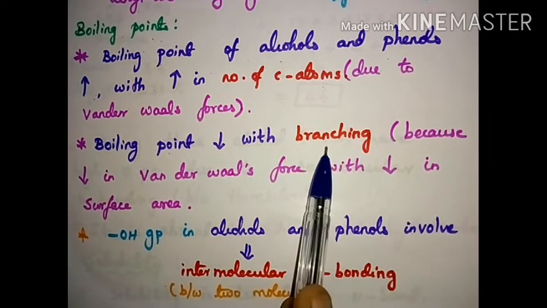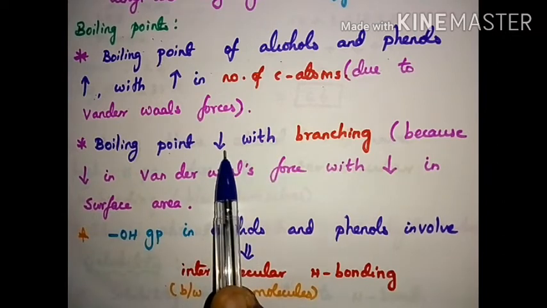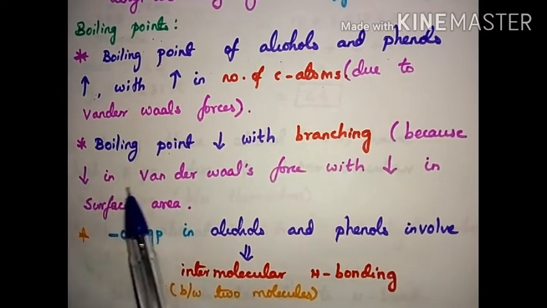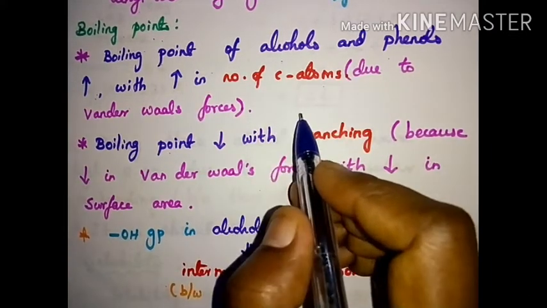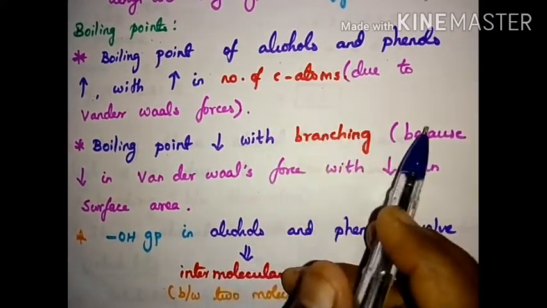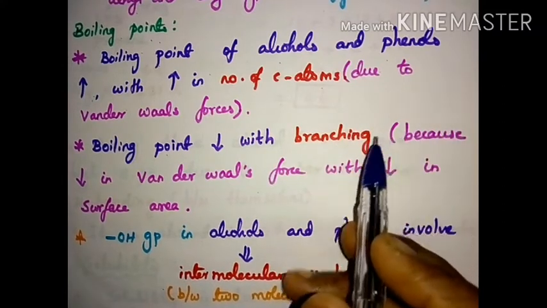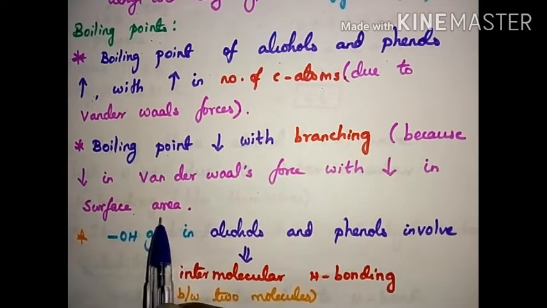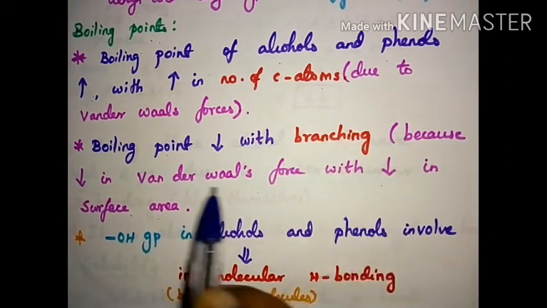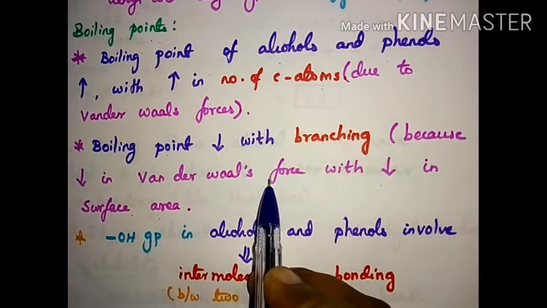Why does branching decrease the boiling point? Because there is a decrease in the van der Waals forces. Consider butane, where four carbon atoms are in a straight chain, and isobutane, which is branched, no? The size decreases, so the surface area decreases. That means the van der Waals force also decreases.